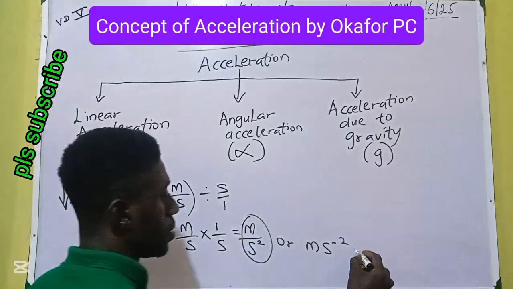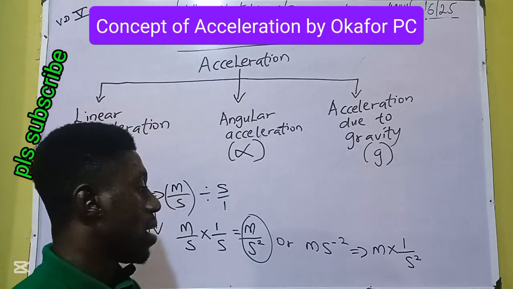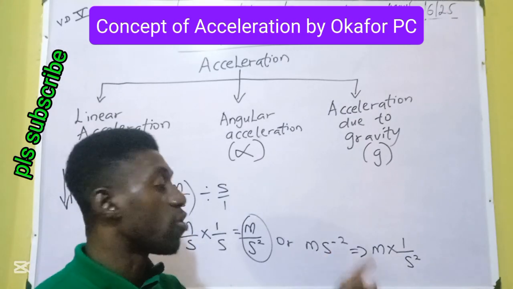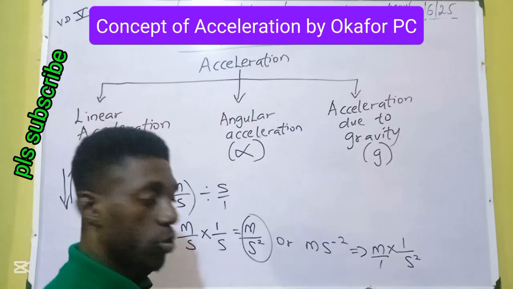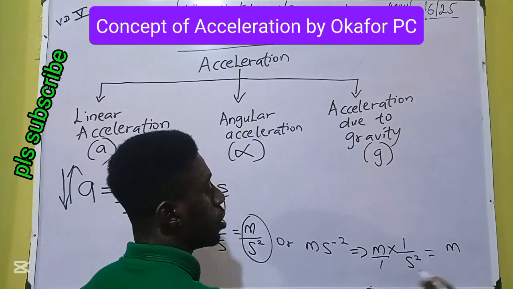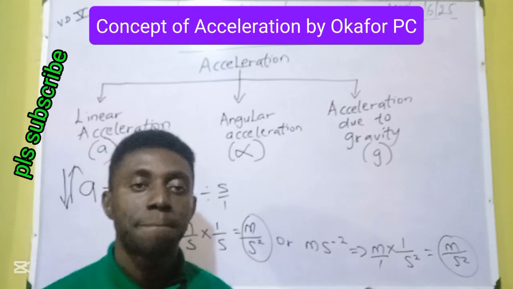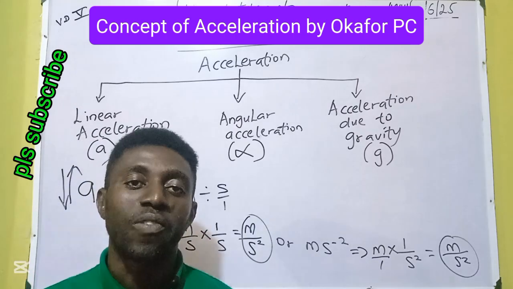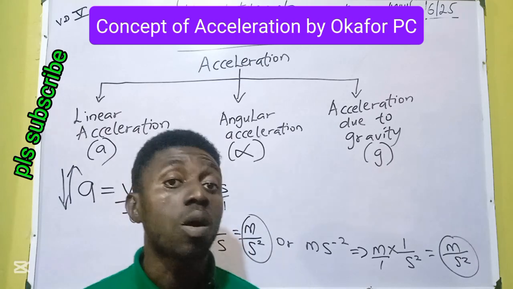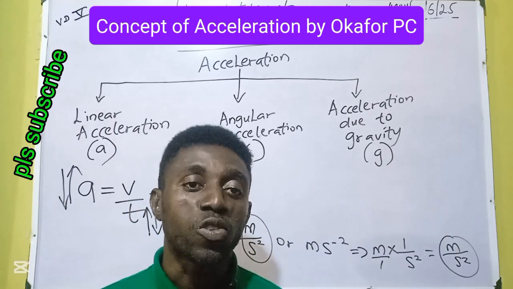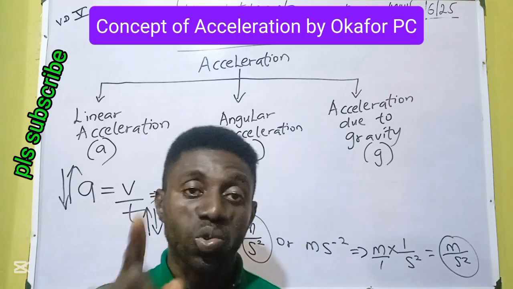Let's prove that. s raised to power minus 2 simply means 1 over s squared. Then every whole number has a denominator of what? 1. We can bounce back to m times 1, m over 1, times 1 over s squared, meter per second squared. So the unit of acceleration is meter per second squared. Please do not confuse the unit of acceleration with that of speed. That of speed is simply meter per second, but that of acceleration is meter per second squared.